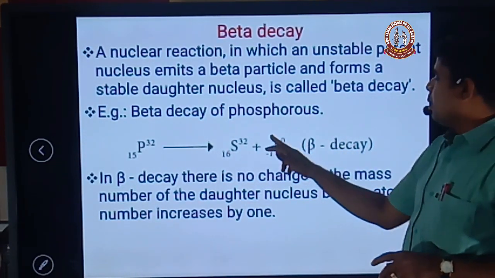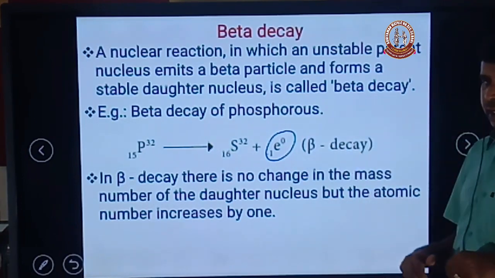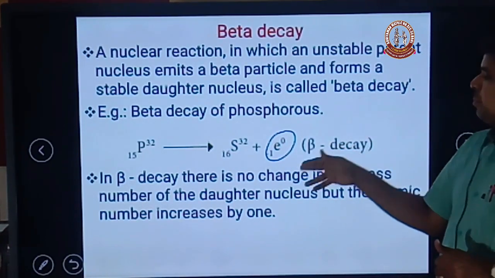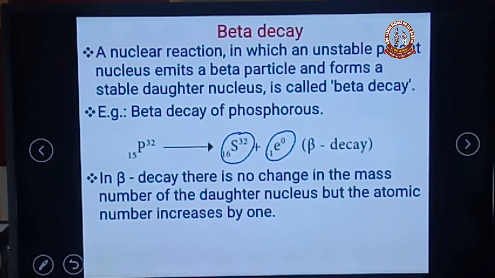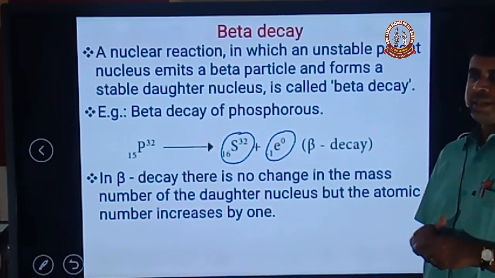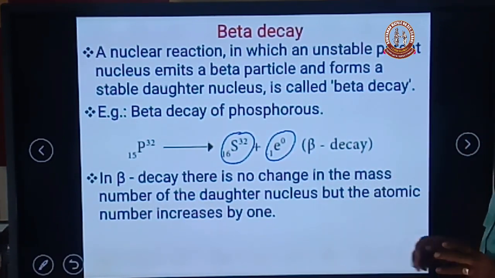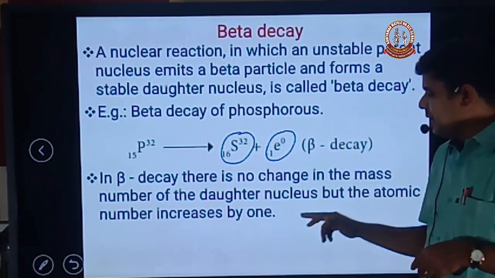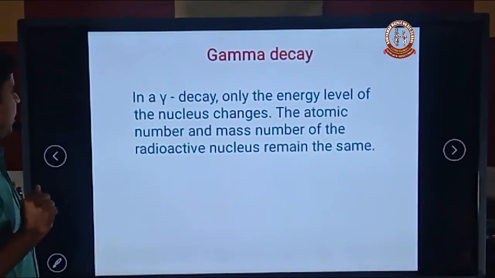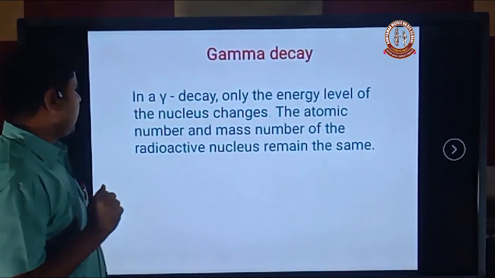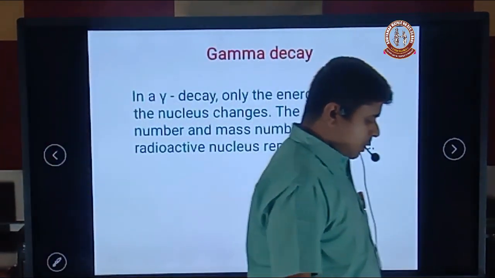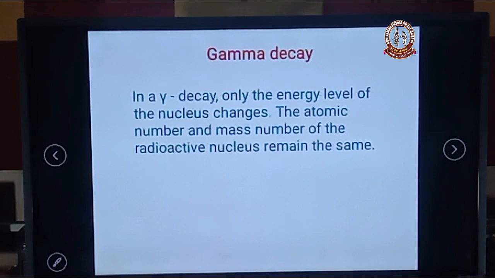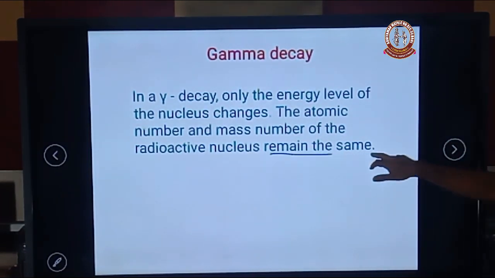It emits a beta particle and forms the stable sulfur-32, with atomic number 16. In beta decay, there is no change in the mass number, but the atomic number increases by 1. Gamma decay: in gamma decay, only the energy level changes. The atomic number and mass number of the daughter nucleus do not change; they remain the same.